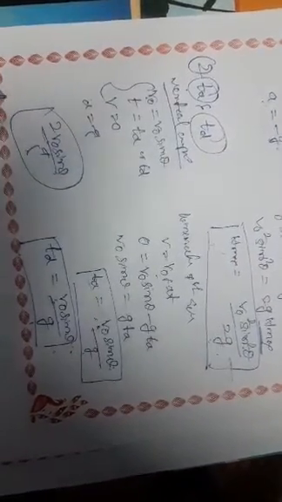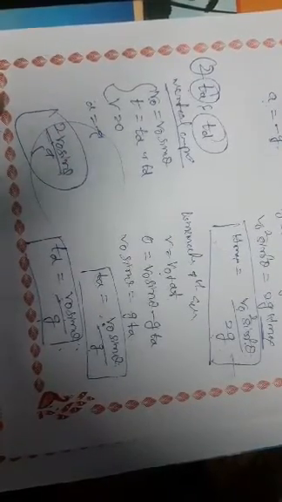This is the expression for the time of ascending and time of descending, where v naught is the initial velocity, theta is the angle, and g is the acceleration due to gravity. First of all, what are the meanings of time of ascending and time of descending? The time taken by the projectile to reach the maximum height is called time of ascending. The time taken by the projectile to reach the minimum height is called time of descending.